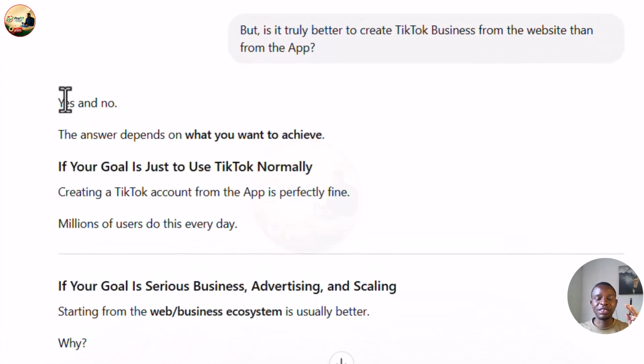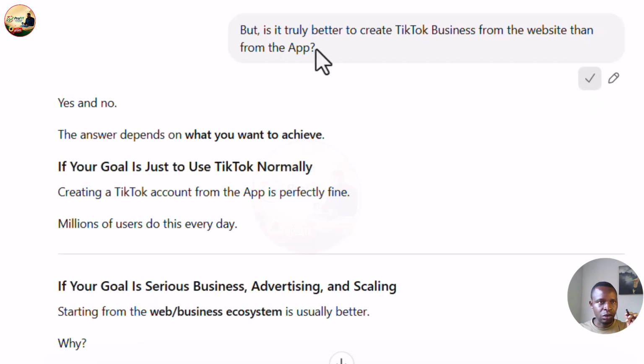So here, ChatGPT is telling us the answer is yes and is no. Okay, so let's read on. It says, the answer depends on what you want to achieve. Then it says, if your goal is just to use TikTok normally, creating TikTok account from the app is perfectly fine. All right. Then here it says, if your goal is serious business, advertising and scaling, starting from the website through business ecosystem is usually better. And this was my focus in that video.